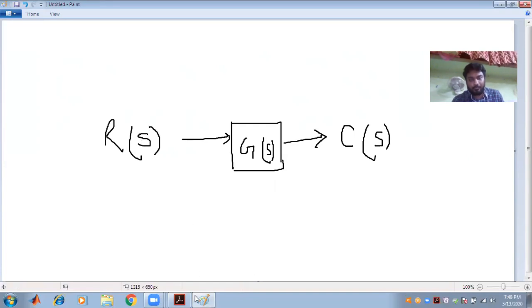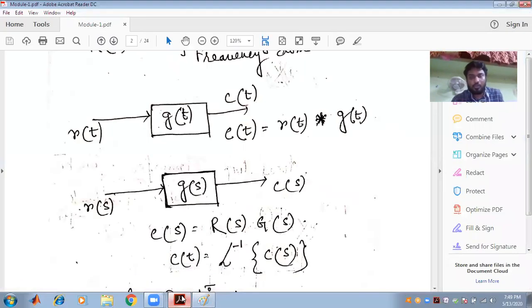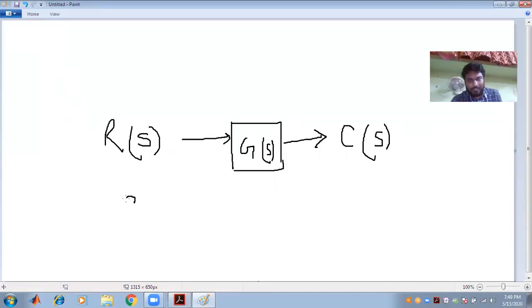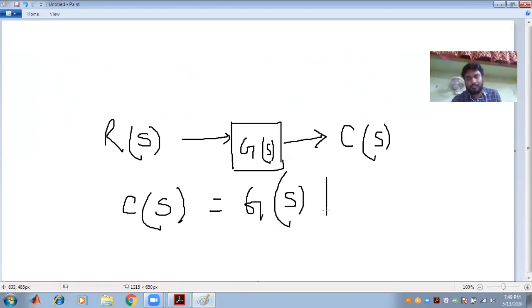So the total output C(s) can be written as G(s) R(s).